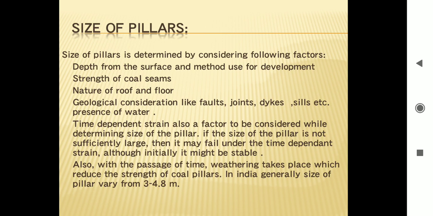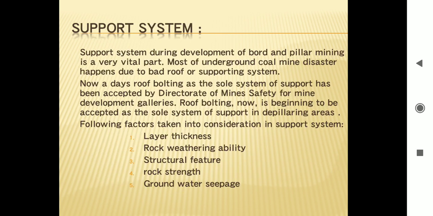If the size of the pillar is not sufficiently large, then it may fail under the time dependent strain, although initially it may be stable. Also, with the passage of time, weathering takes place, which reduces the strength of coal pillars. In India, generally the size of pillar varies from 3 to 4.8 meters.